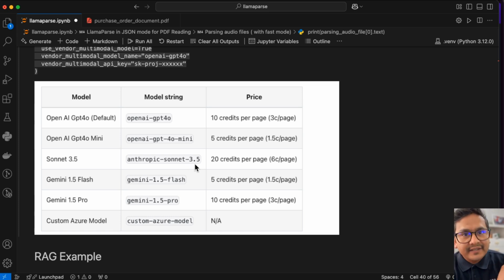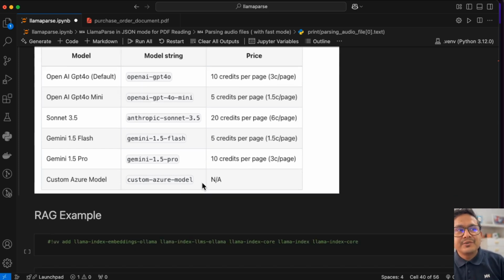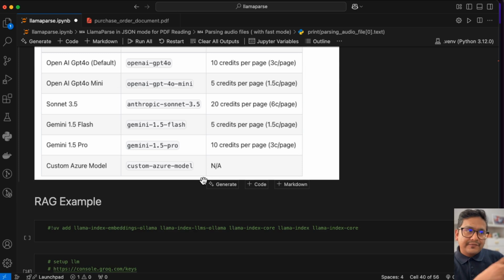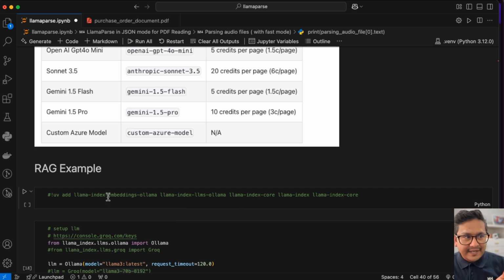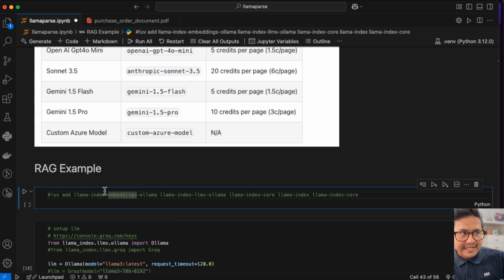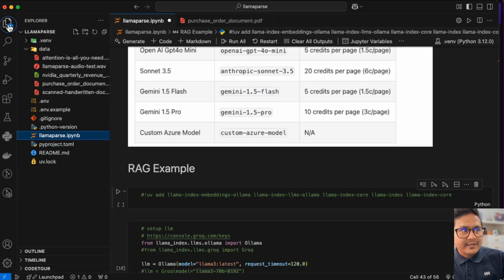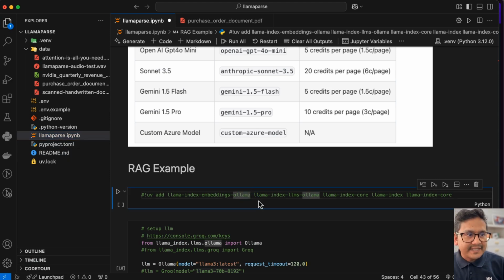We extracted the information. We have the document, we extracted it, we parsed. Now what? Maybe let's say a RAG example. So here I'm showing you the RAG example also, because if you extract the information, how well it will provide. So for this, you need to add some additional things, because before we were just working with LlamaParse, but I have already included all of these in the pyproject, so you don't need to run this. It's already there when you run the uv sync.